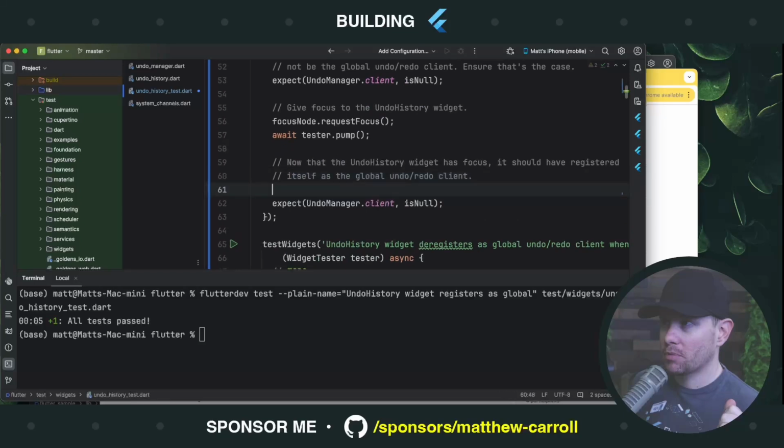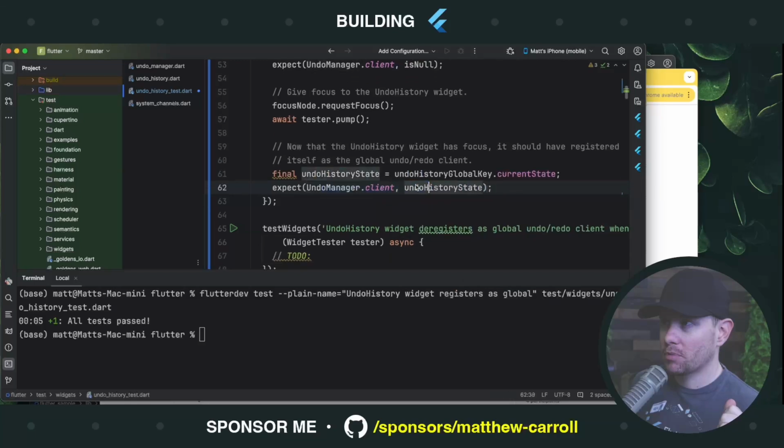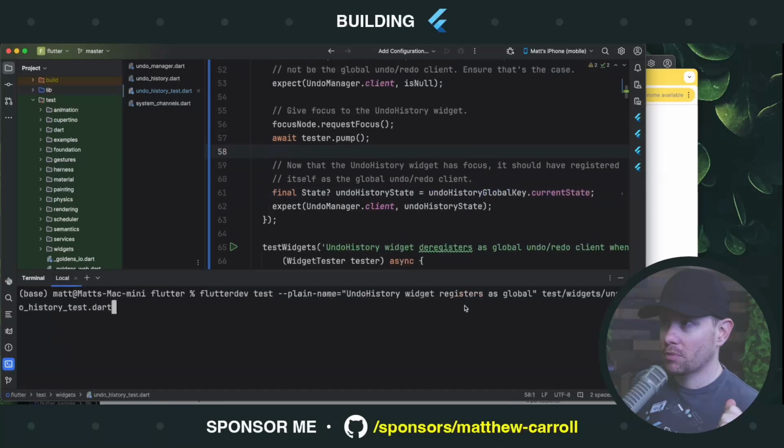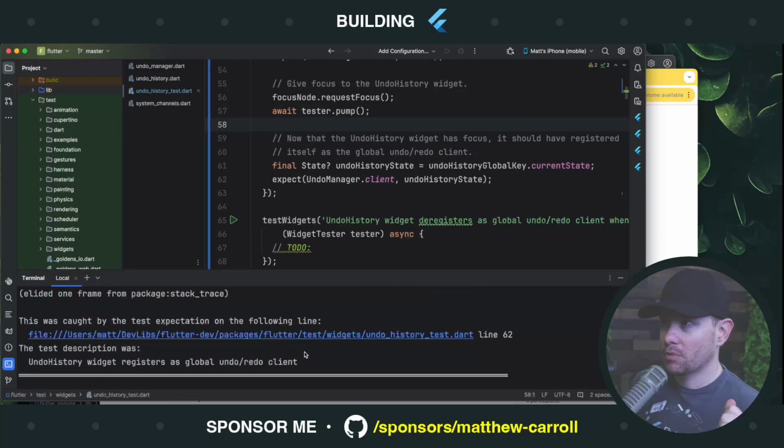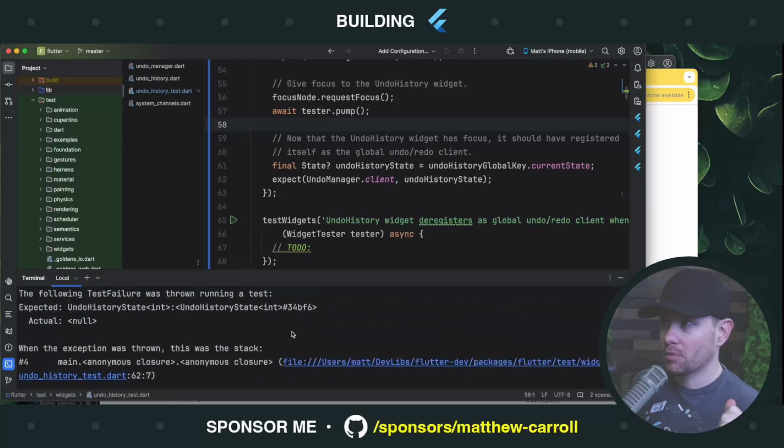All right, then down here, we're gonna say final undo history state equals undoHistoryGlobalKey.currentState. And then we expect that the state object is the client. Wow, and we have to type, this is crazy. This is a State optional, okay. All right, now let's run that test. Failed, let's see what's going on. And it says it's null still.